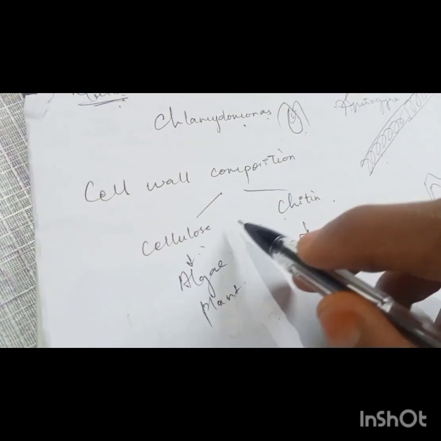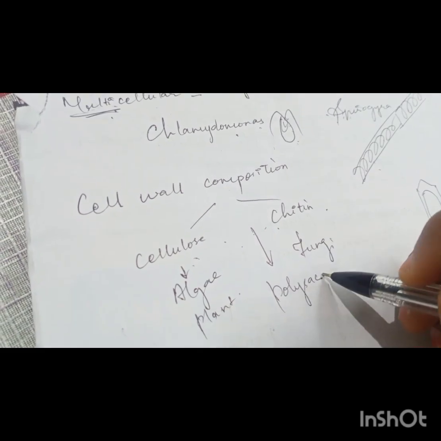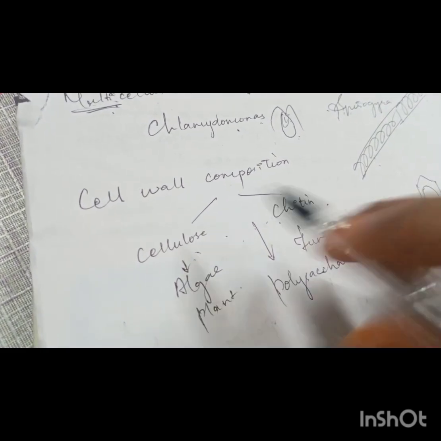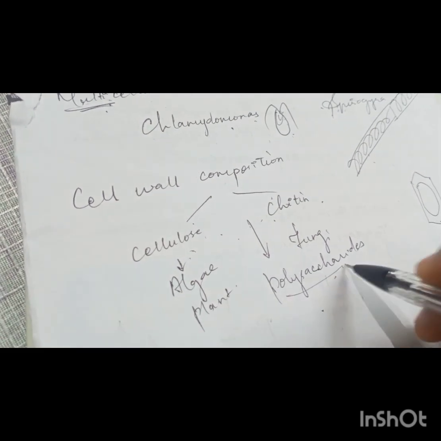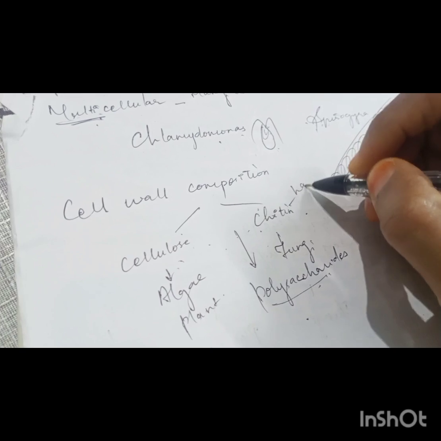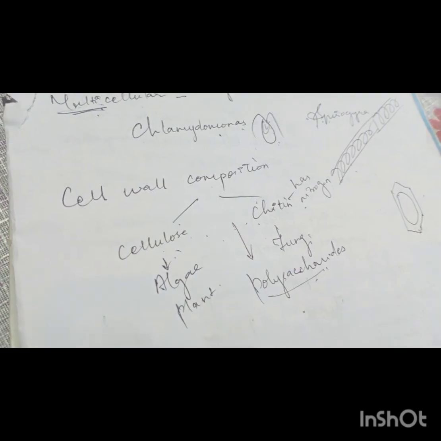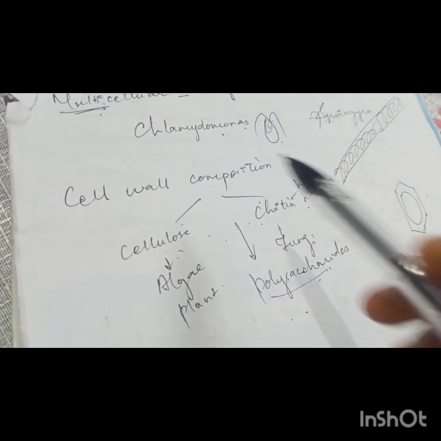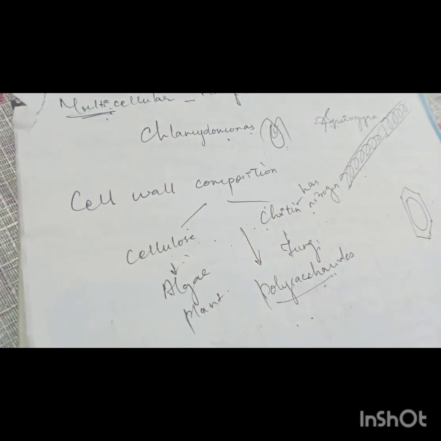Both are complex carbohydrates called polysaccharides, whereas chitin has nitrogen, and cellulose will not have nitrogen. So that is the difference.